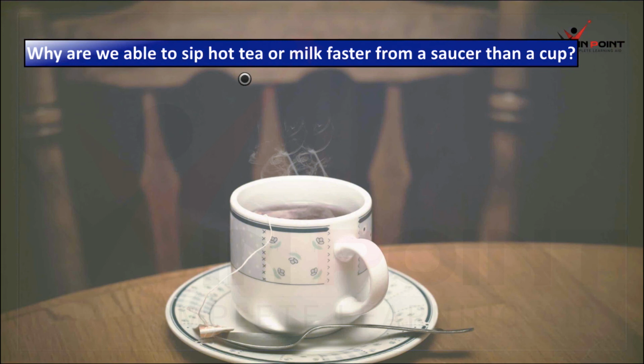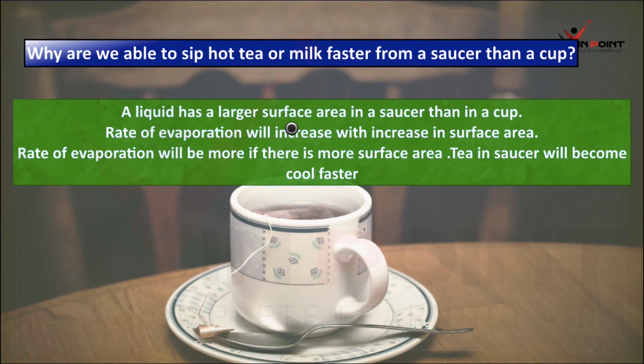Why are we able to sip hot tea or milk faster from a saucer than a cup? The rate of evaporation will be more. It will increase the cooling effect. A liquid has a larger surface area in a saucer than in a cup. Rate of evaporation increases with increase in surface area. The rate of evaporation will be more if there is more surface area. Tea in a saucer will become cool faster.